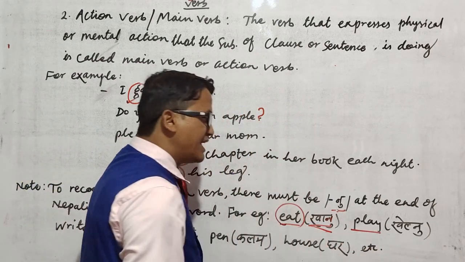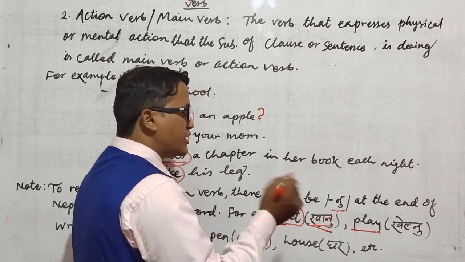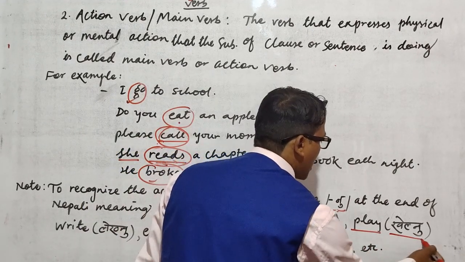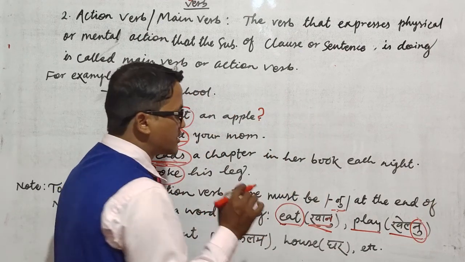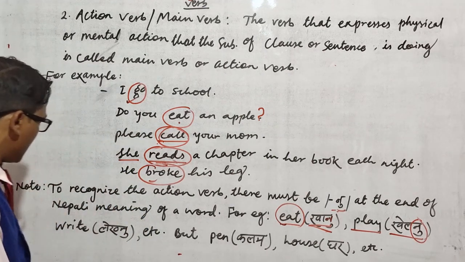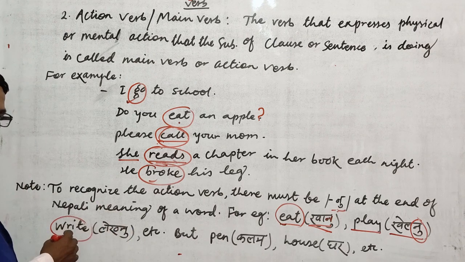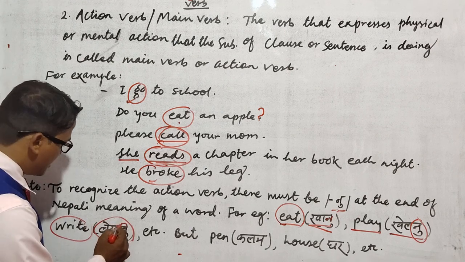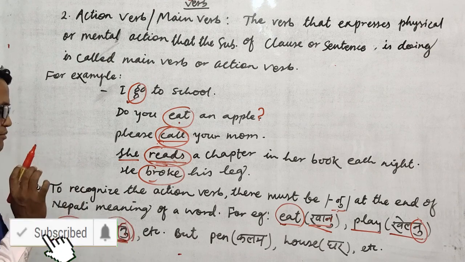Similarly, "play". Is "play" also a main verb? Try to recognize it. Play means "khelnu". Here "nu" is at the end of the Nepali meaning. That's why "play" is an action verb or main verb. Right, "write": what is the meaning? Write means "leknu". At the end of the meaning there is "nu". So that's why "write" is also an action verb.